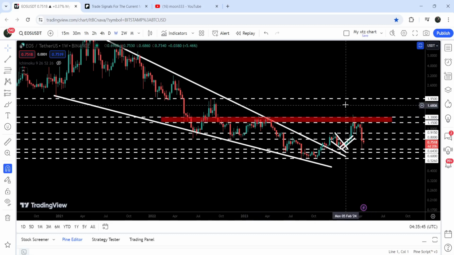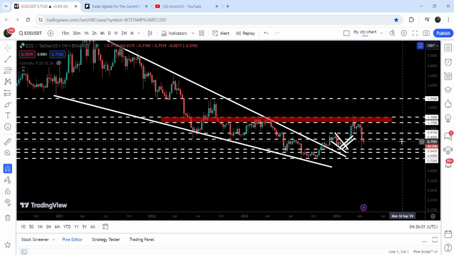And after the rejection, the price line has broken down these two support levels. One was here at 91.5 cents, that was previously working as a support here, and almost as support here as well. And here is the resistance. And now recently we have broken down this support of 80 cents as well, that was previously working as a resistance here and support here. And now it can again work as a resistance.